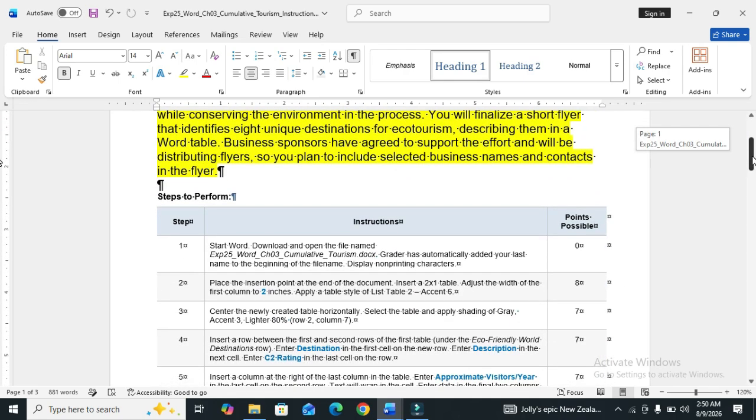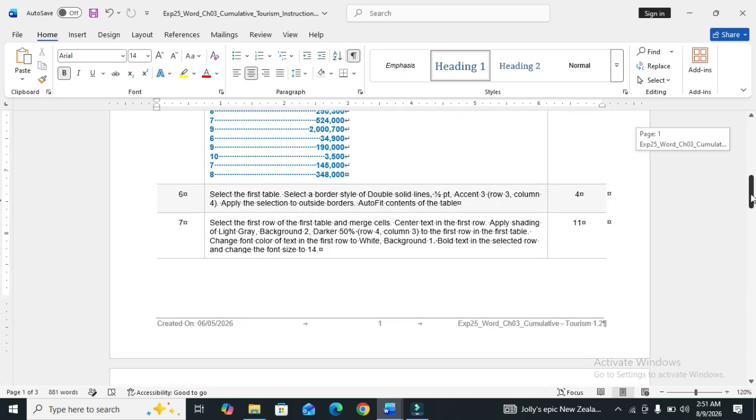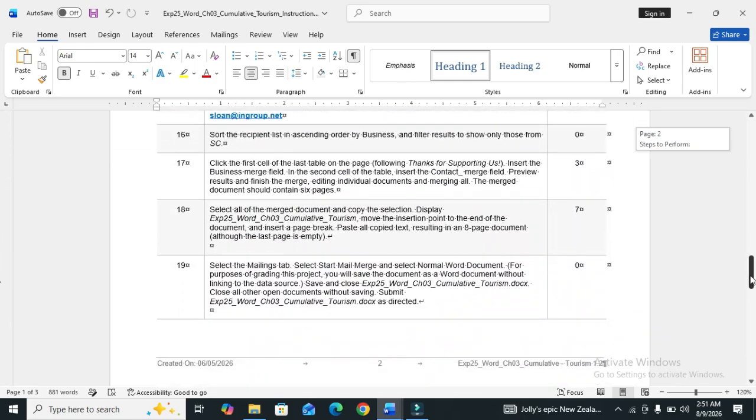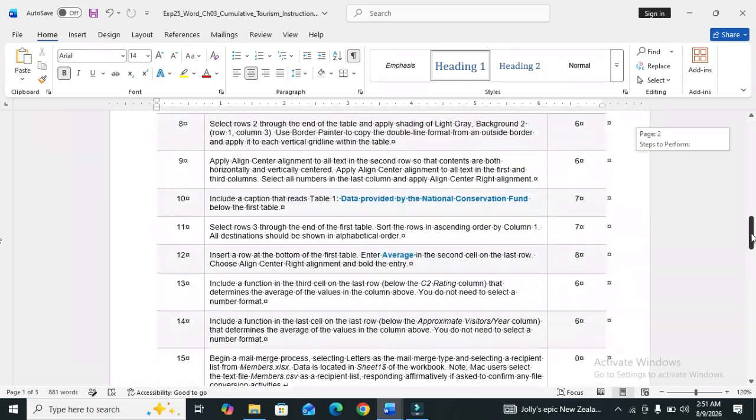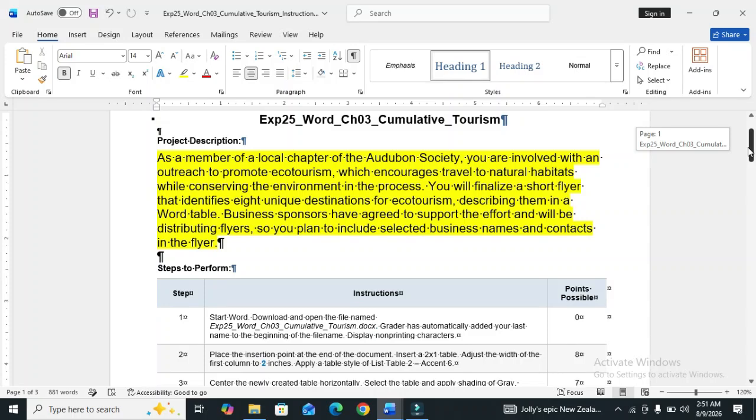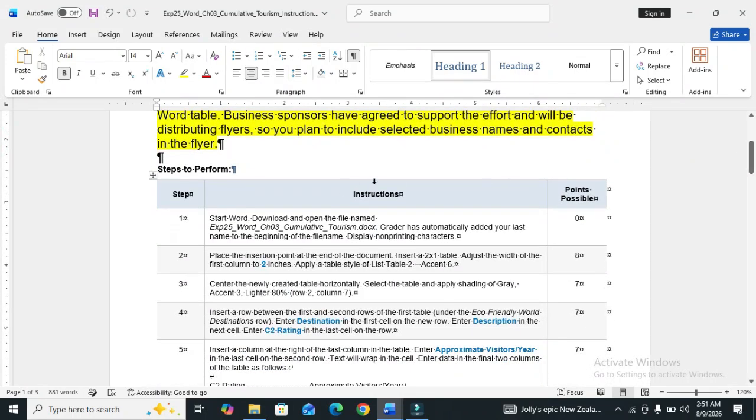So we move to the steps of this assignment. The total steps of the assignment is 19. So we move to the first step of the assignment.